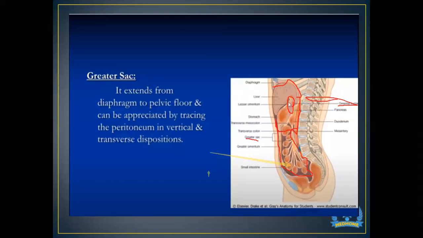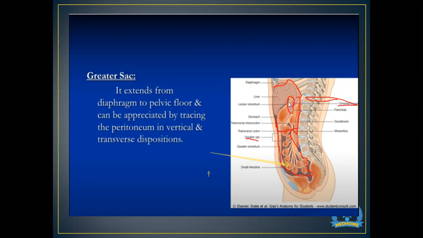So till now we have studied four things: the greater omentum, which begins from the greater curvature of the stomach, and the lesser omentum, which begins from the lesser curvature of the stomach. Then we have the greater sac and the lesser sac. We have four things that we need to remember.